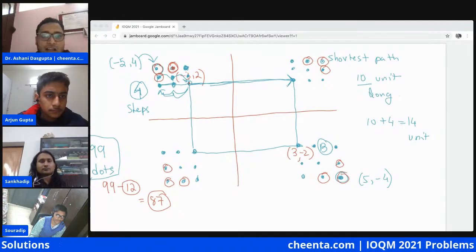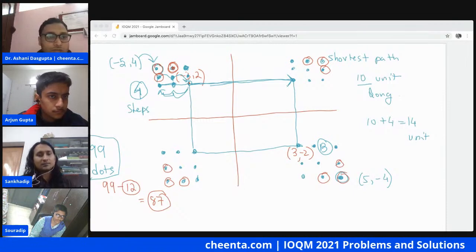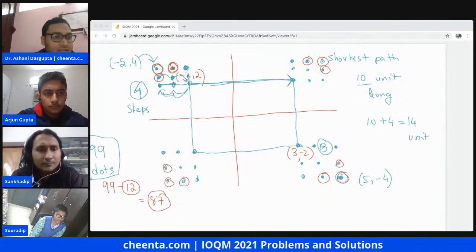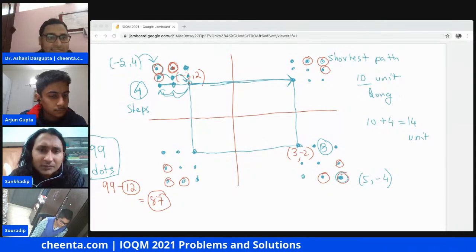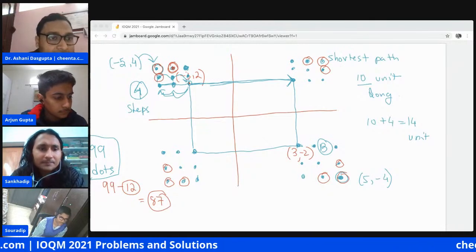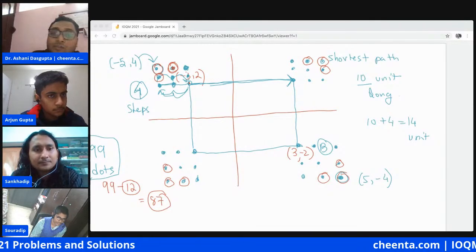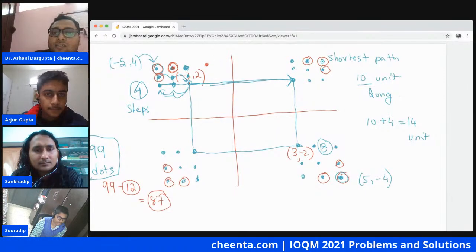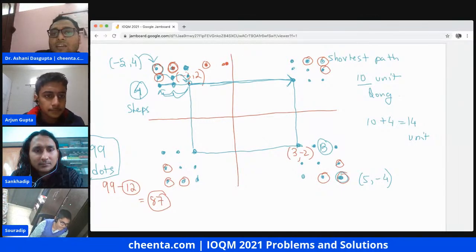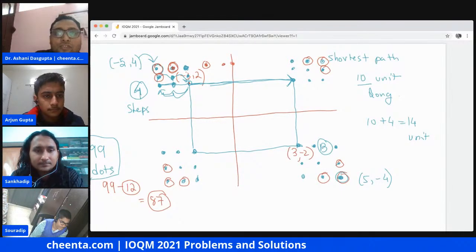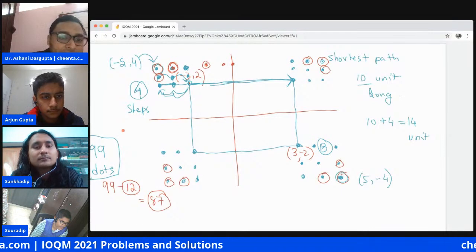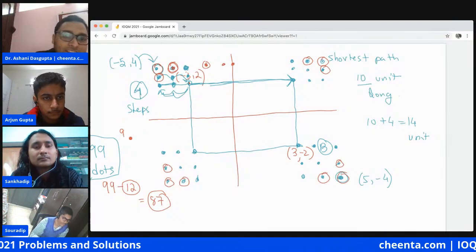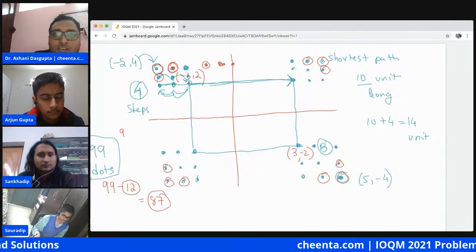Now I will let someone else go and solve another problem. So why are you concerned with only the corner points? We are actually concerned because these points are also included, right? I mean, yes, so that's why I did 9. I did not draw these points, but sure, we have to actually draw these points as well.